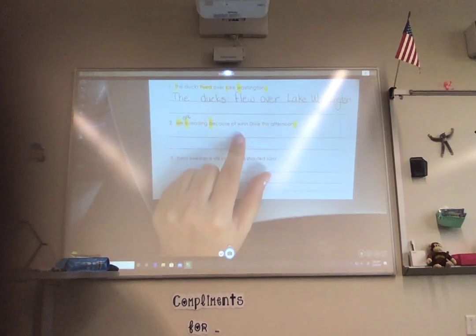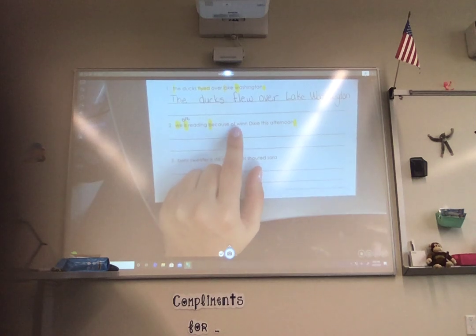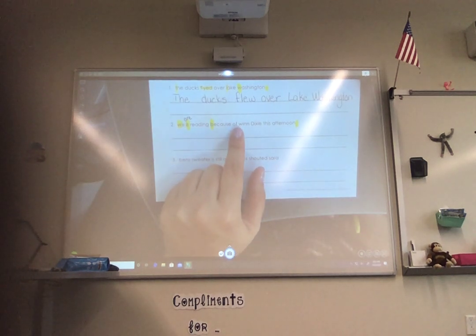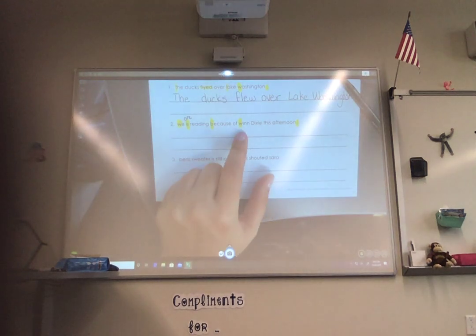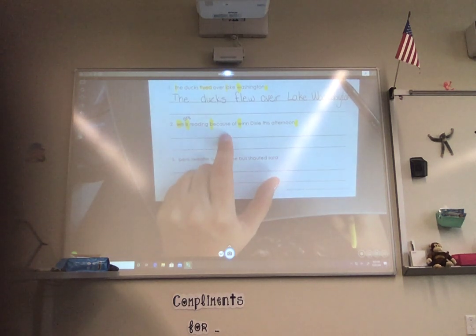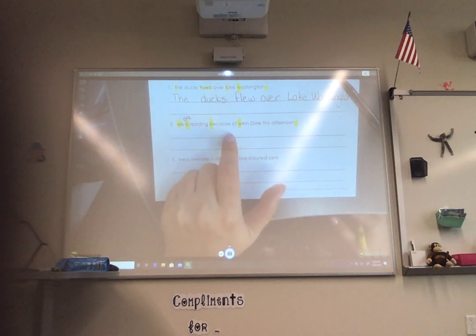Of is one of those special words that we don't capitalize when they're in a title, like of, the. Those words actually don't get capitalized in titles of books, so we're not going to capitalize them. And then when needs to be capitalized because it's also part of the title. So when and Dixie need to. Oh wait, Dixie's already capitalized. So just when and because.